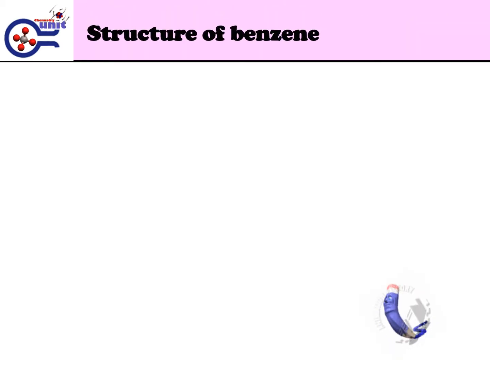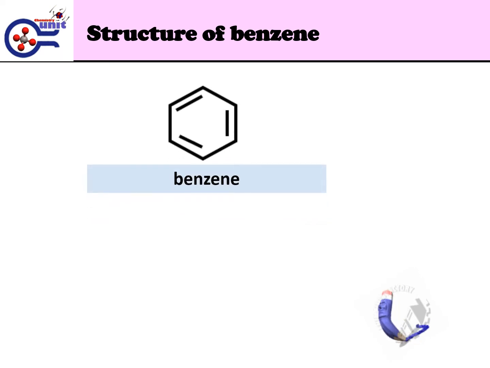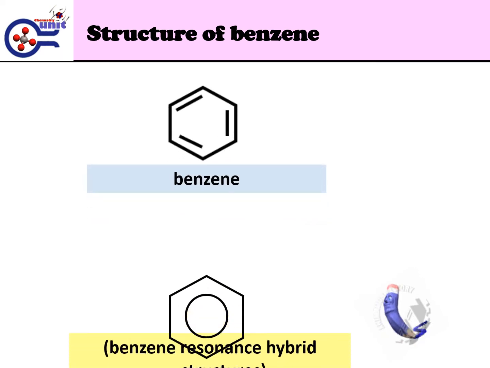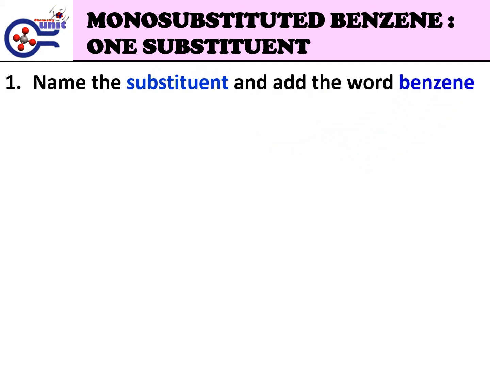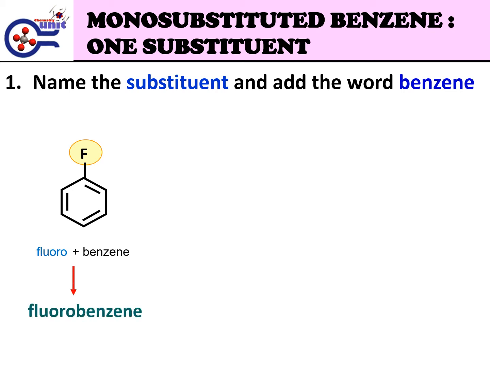Structure of benzene. Benzene is normally drawn as below. The benzene structure can also be drawn as a resonance hybrid structure. For nomenclature of monosubstituted benzene, which has only one substituent, name the substituent and add the word benzene. Example, for this structure, fluorine is the substituent, and the name for fluorine as a substituent is fluoro, and add the word benzene, so this structure is named fluorobenzene.